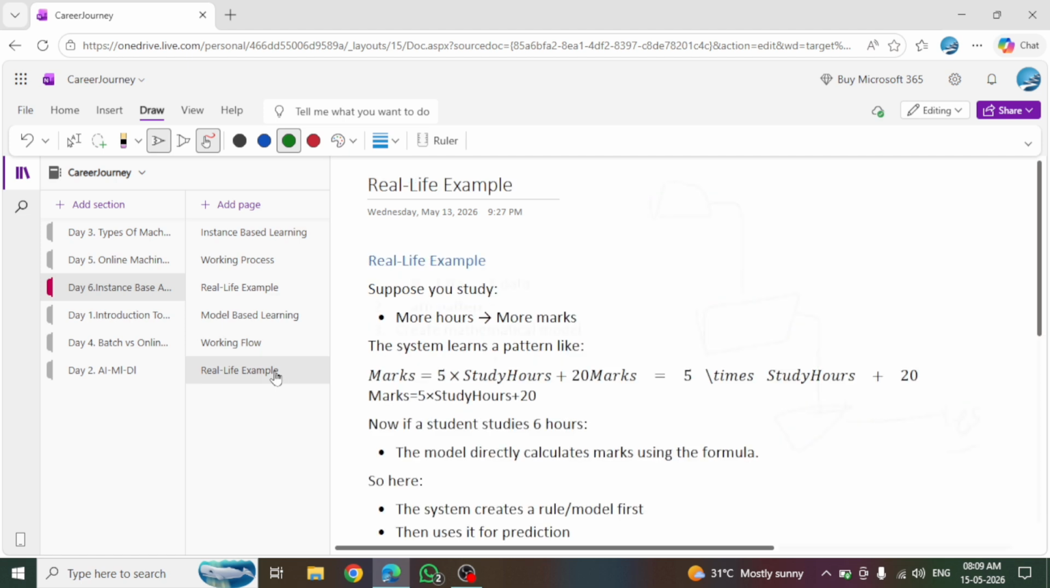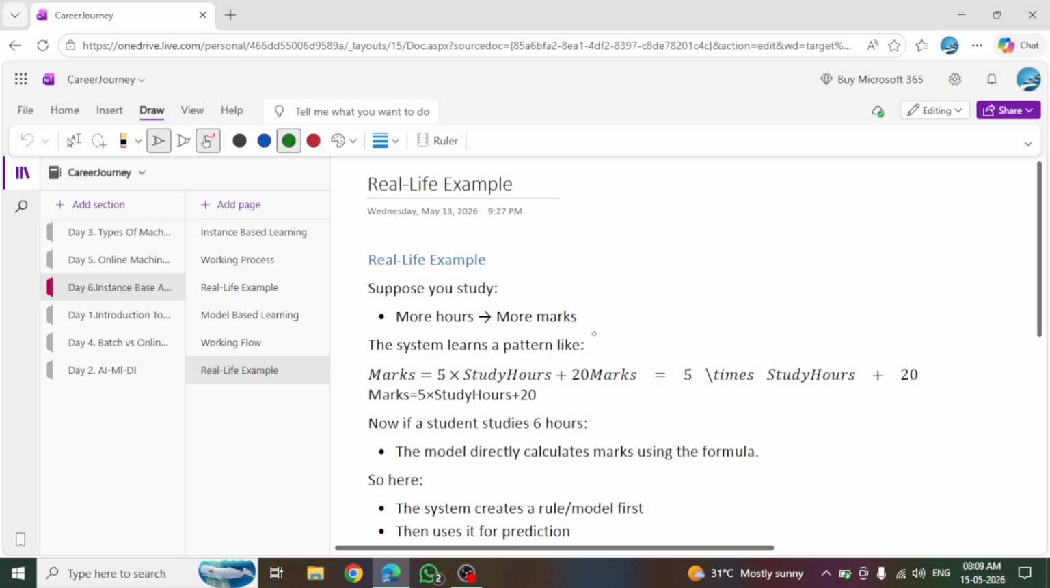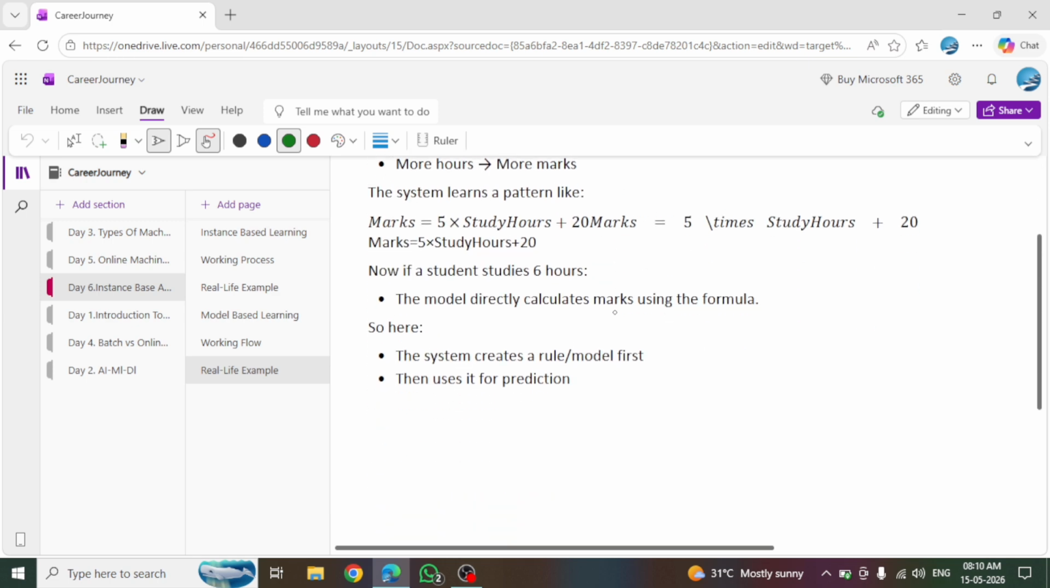A real life example: the more hours you study, the more marks you get. Suppose the system learns the pattern marks = 5 times study hours plus 20. Now if a student studies 6 hours, the 5 hours is replaced with 6 hours. It puts 6 into the formula and calculates the result. This is predicting the result as per the given fixed mathematical formula, so it is called model based learning. So guys, today's lecture is done.